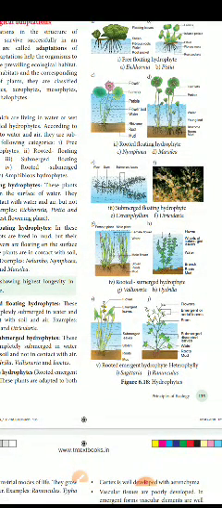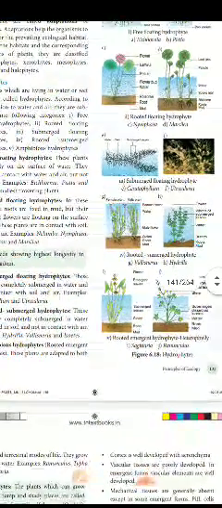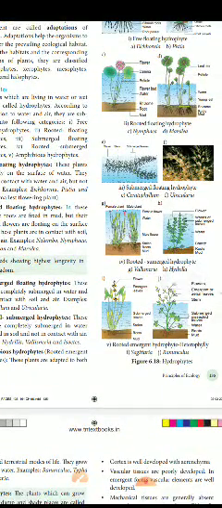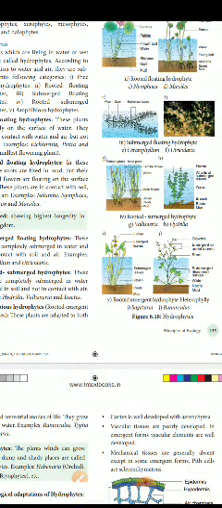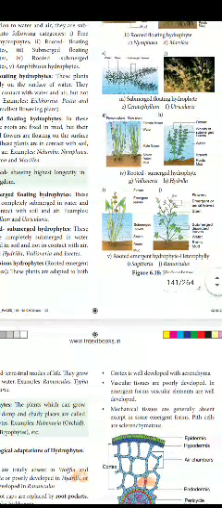Next, rooted floating hydrophytes: Nymphaea, Eichhornia, Pistia. You can recall that. Next, submerged floating hydrophytes, for example Ceratophyllum and Utricularia. Next, rooted submerged hydrophytes: Vallisneria and Hydrilla plant. Everyone knows Hydrilla, near Thamarakulam it is also present. You know very well about the Hydrilla plant. It is found in every place. Next, rooted emergent hydrophytes: Heteranthera and Sagittaria ranunculoides.